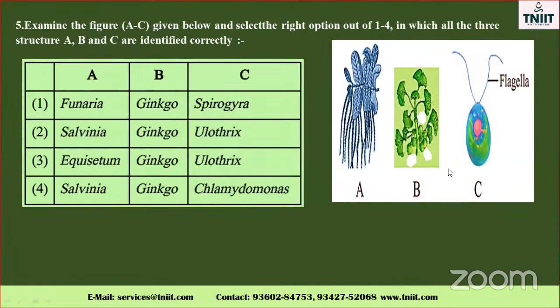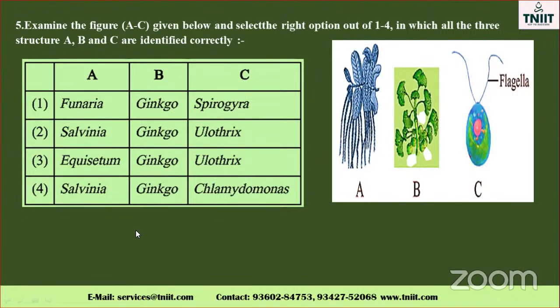See the diagram. Examine the figure A to C given below and select the right option of 1 to 4 in which all the three structures A, B, and C are identified correctly. Identify correctly. See the diagram. You can see some plants here, okay, my dear. The first one, this one you already know, this is considered a chlamydomonas. Where is the chlamydomonas here? The last one.